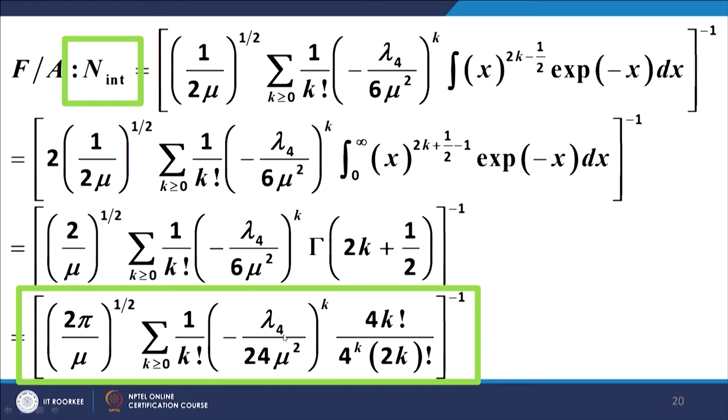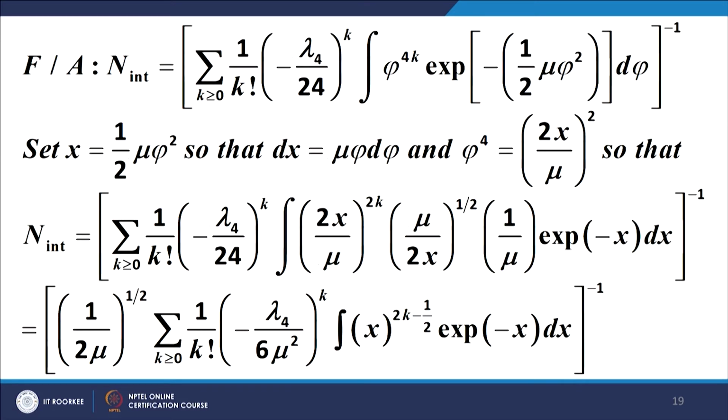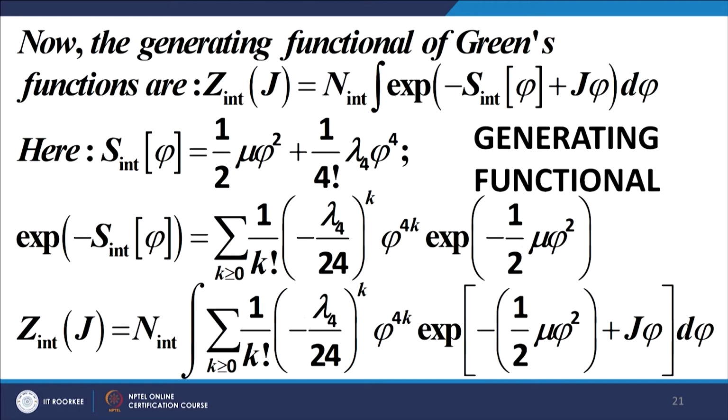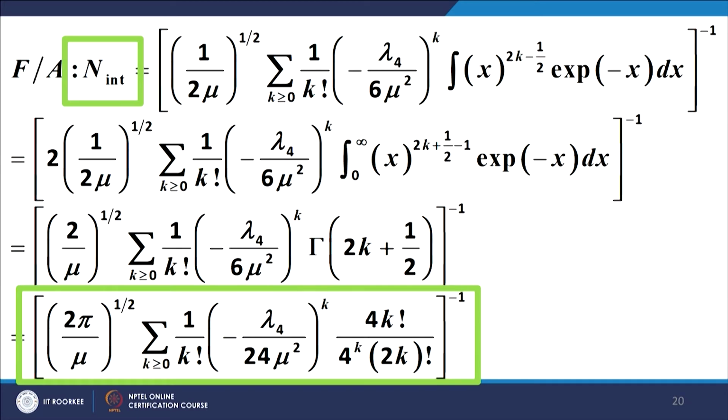This is the expression for the integral that I was talking about in the previous slide. The rest of the expression remains as it is for the moment, and it is retained here in the current form. Now, this is the expression for the normalization constant. Please note this. The expression in the green box is the expression for the normalization constant. Please note this inverse here also.